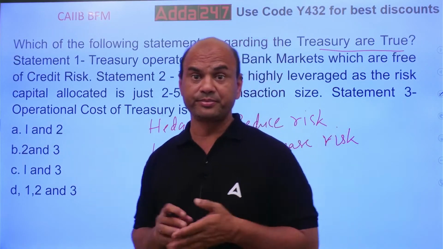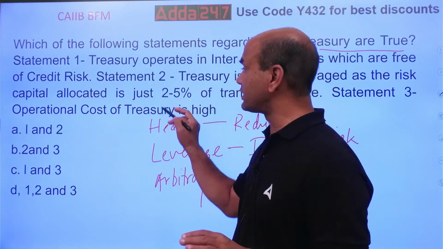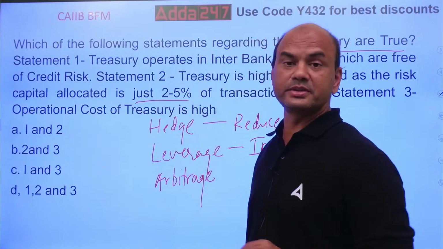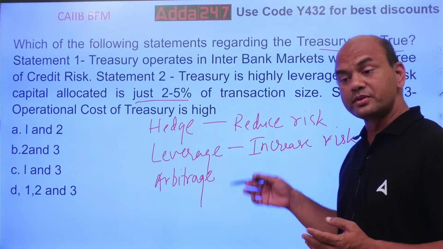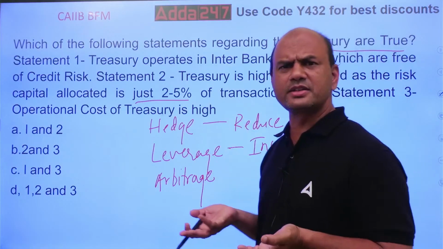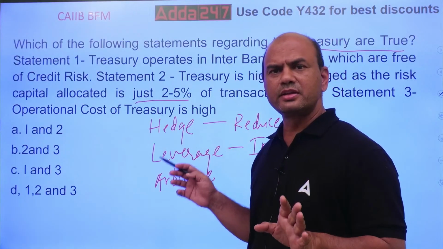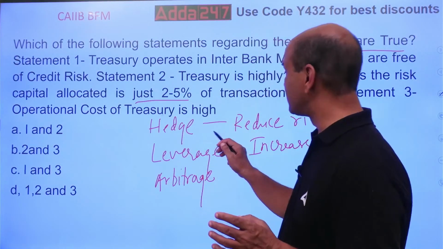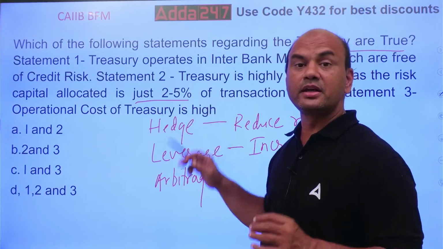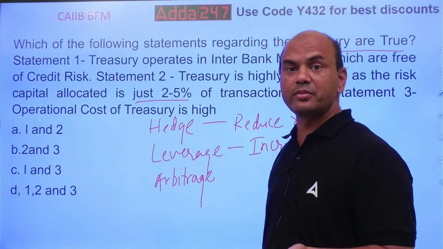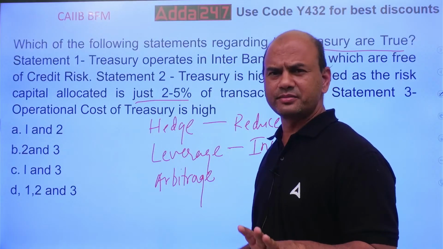Very risky. Treasury business is very risky, to be frank, because the capital allocated is only 2 to 5%. Then you'll say, sir, if it is such a risky business, why do we have this treasury? We should not have treasury then. But kindly note, there is also the hedging part to this. If I am increasing the risk by taking this 2 to 5%, I am also having other derivative products which will reduce the risk. Everything is there.